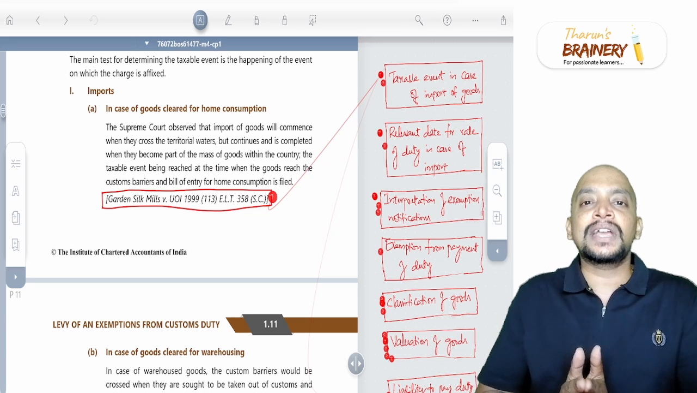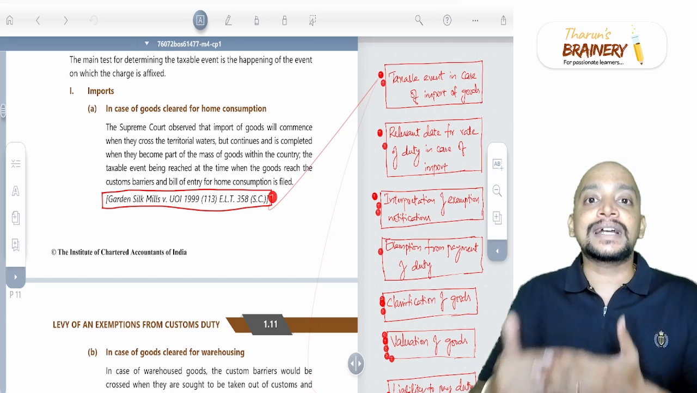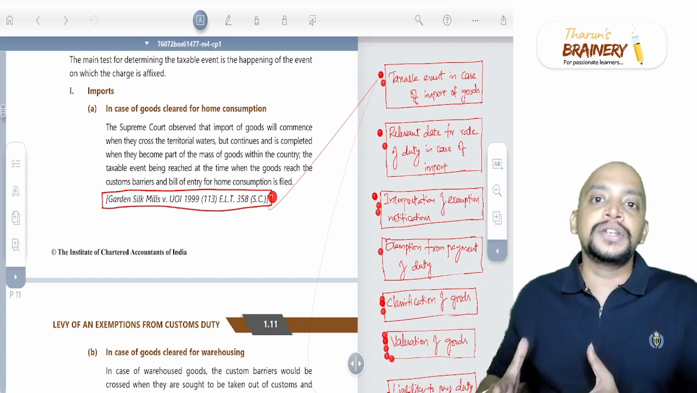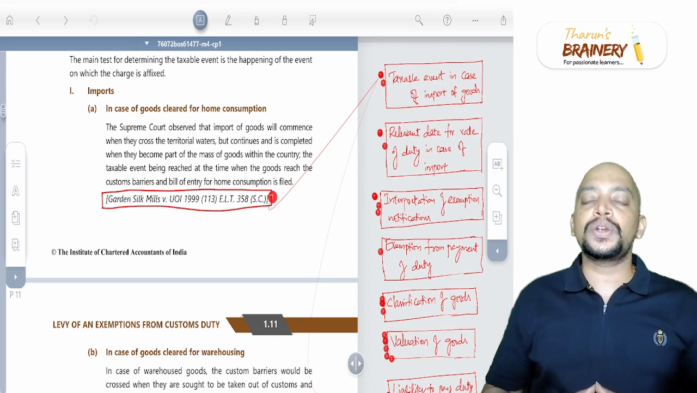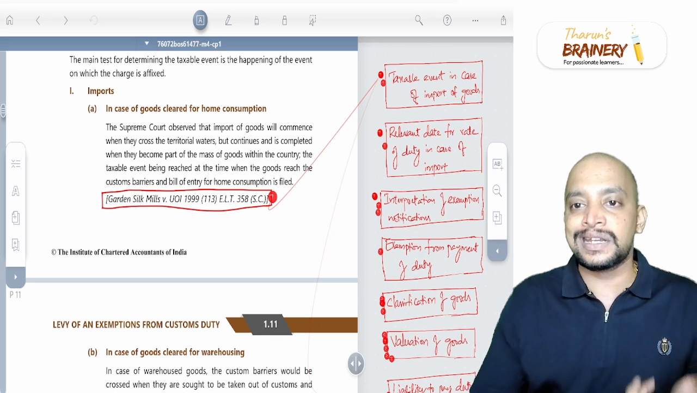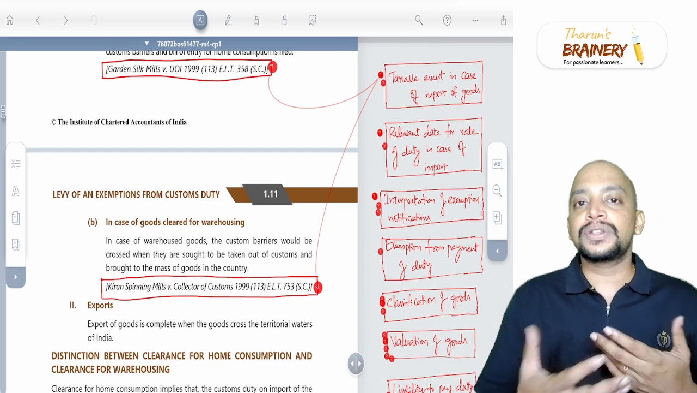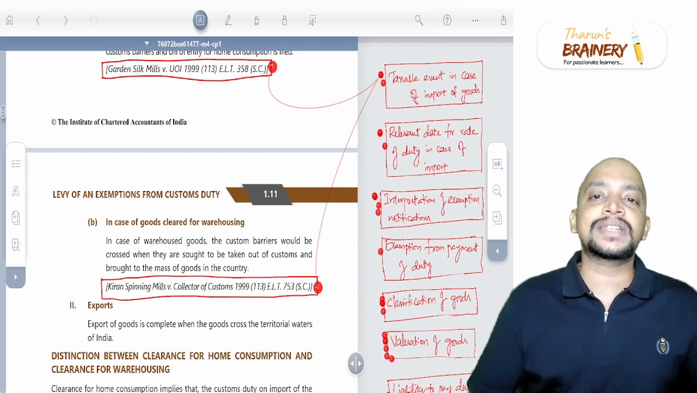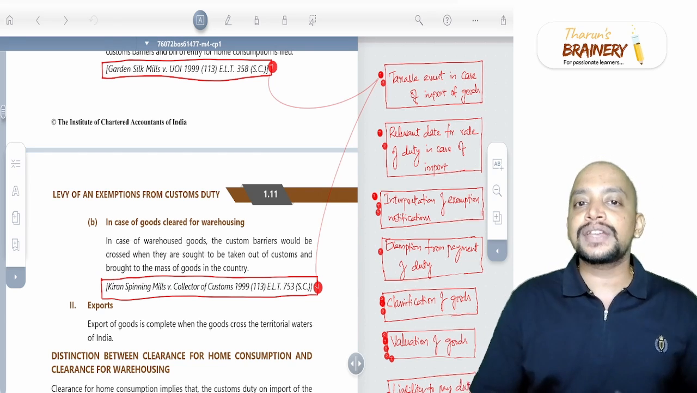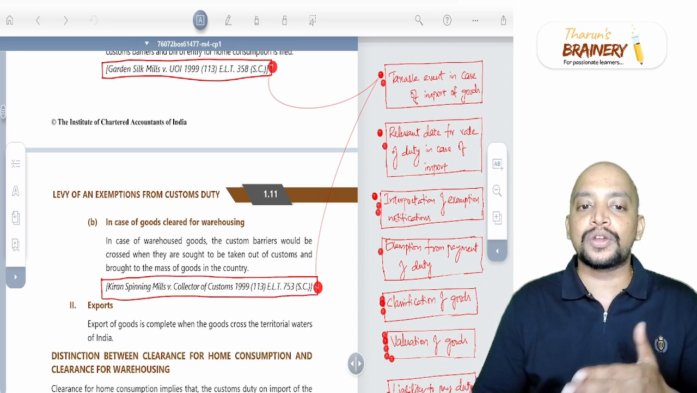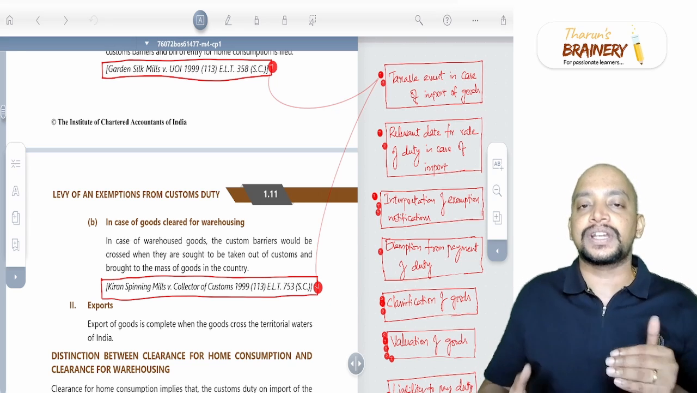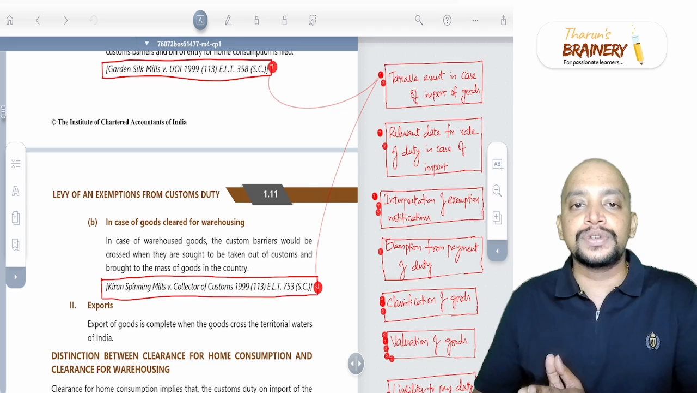What they are telling is that whenever the goods cross the customs barrier and merge into the landmass of the country, only then will it be called import. This is as per the Garden Silk Mills case. One more case is also there, the Kiran Spinning Mills case. This case is mainly for warehousing. In case of warehoused goods, the customs barrier would be crossed when they are sought to be taken out of the customs and brought to the mass of the goods in the country.